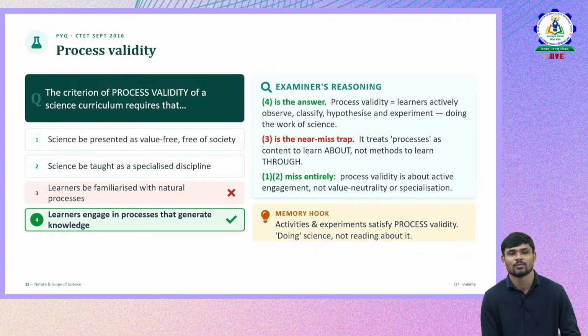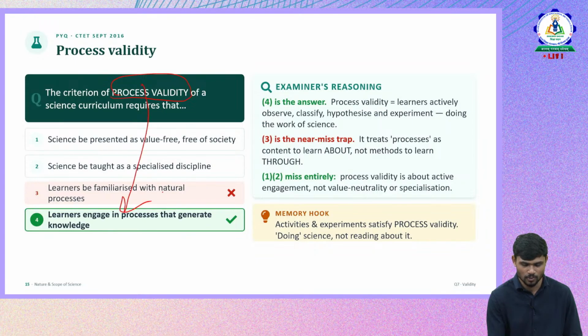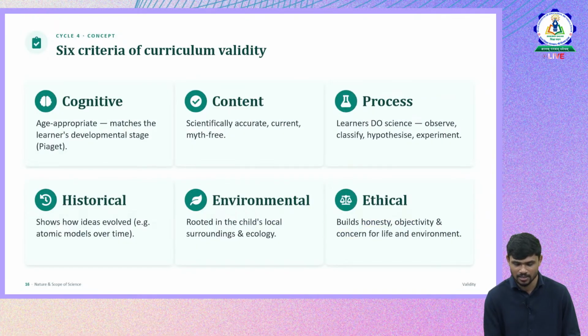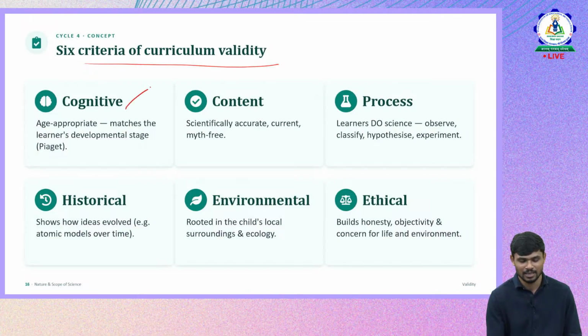The process validity talks about learners engaging in the process that generates knowledge. You can see here the word process itself, so you can catch it directly. It's about how the learners process the information, how they learn, what they do in the process while understanding something. That talks about process. So don't get confused. There are 6 criteria of curriculum validity. What should a science curriculum be like and what are its validities? So one is content validity.